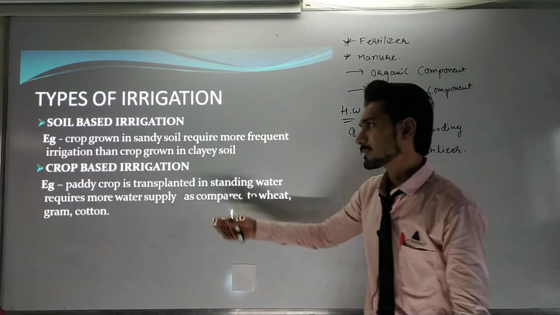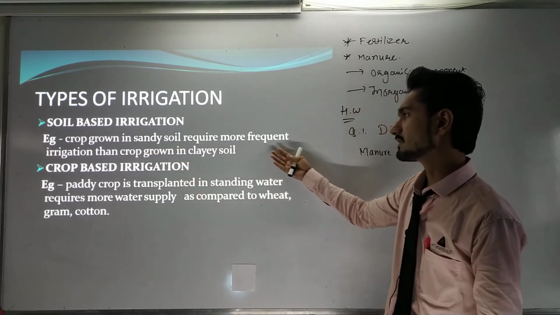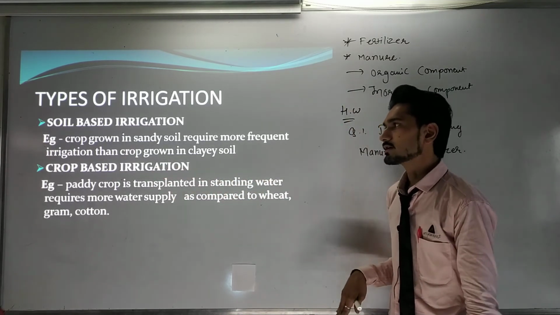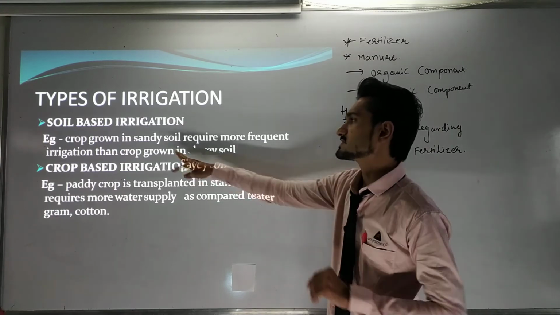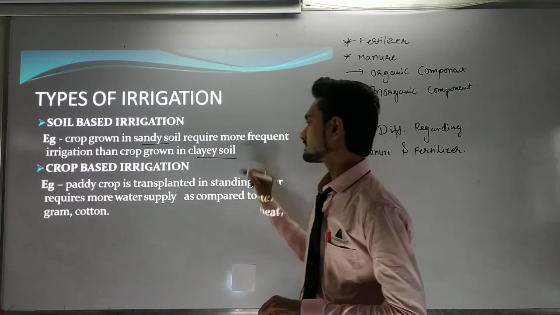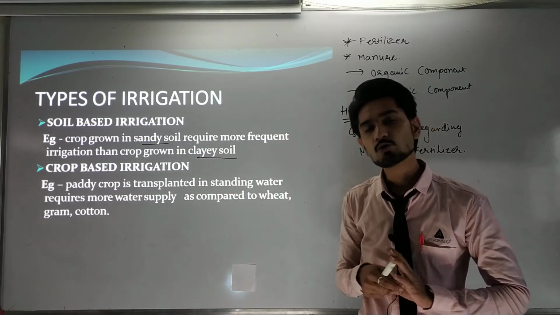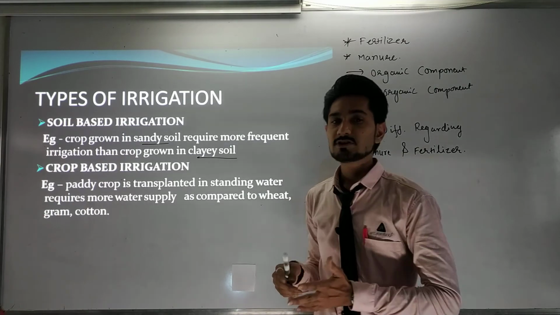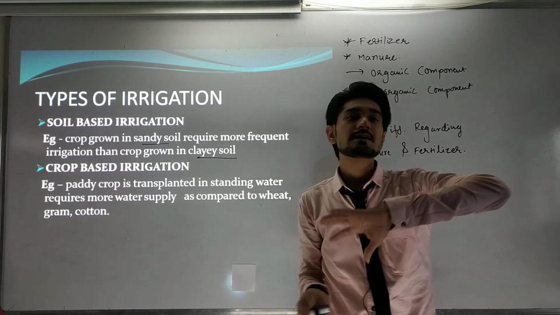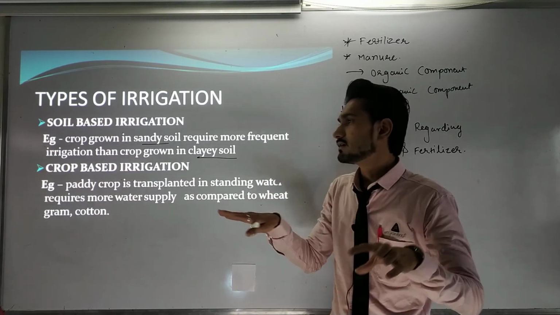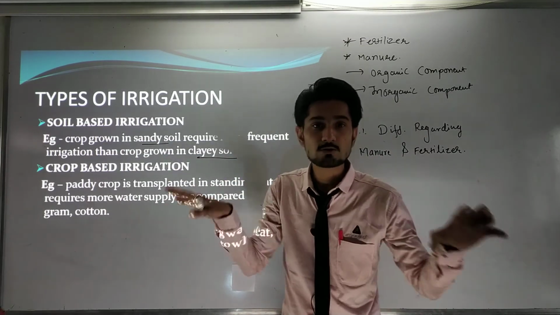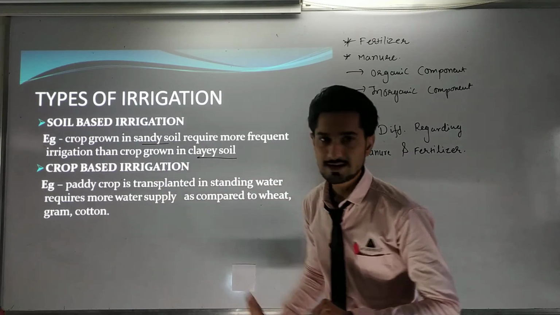We have to see that crops grown in sandy soil require more frequent irrigation than crops grown in clay soil. First of all, we need to understand what sandy soil and clay soil are. If the soil contains a larger portion of sand, like wherever you go to the sea, there you have seen the sand, and if the surface of the earth contains more sand, then it can be called sandy soil.